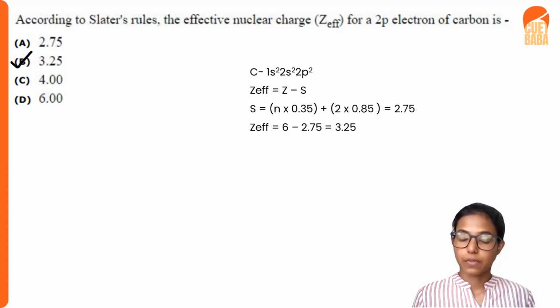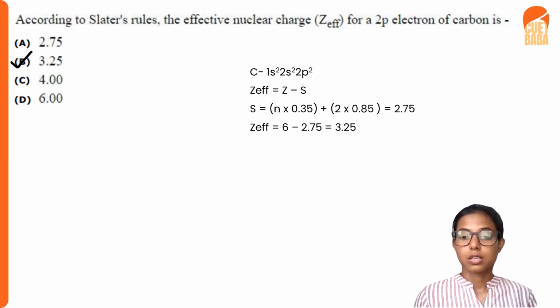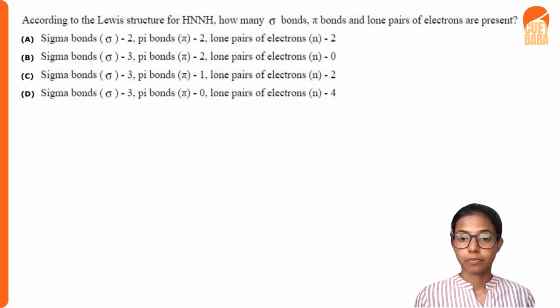In some cases, when we get this answer, that is shielding constant is equal to 2.75, some students will write that as the answer, but we have to subtract that value from the atomic number of the atom of interest. So when we subtract that, we will get the answer as 3.25, and our answer will be the B option, that is 3.25.